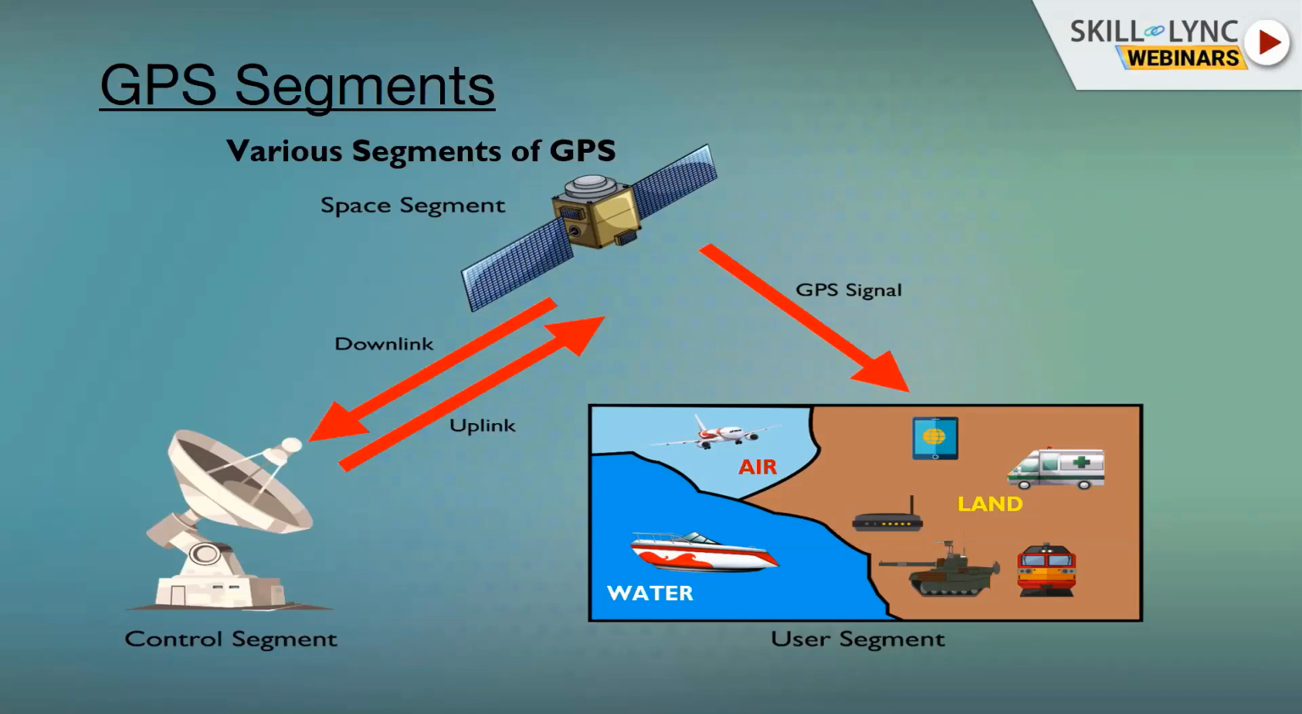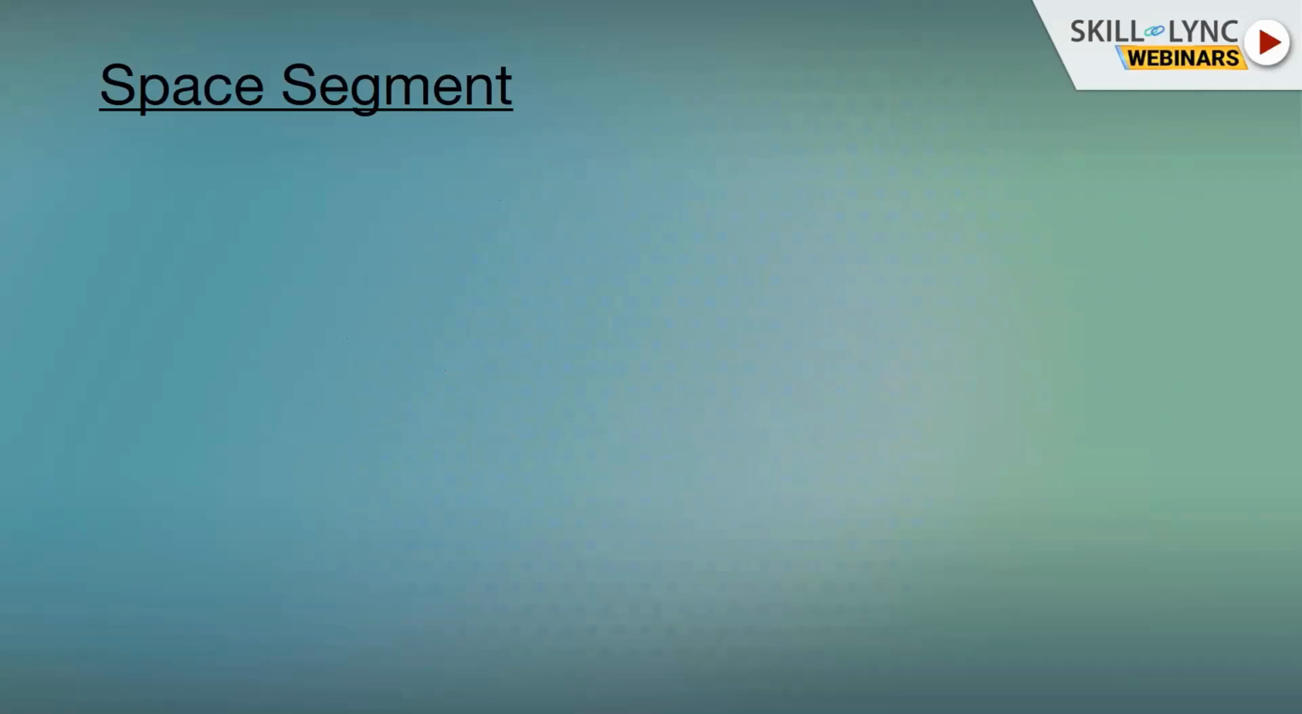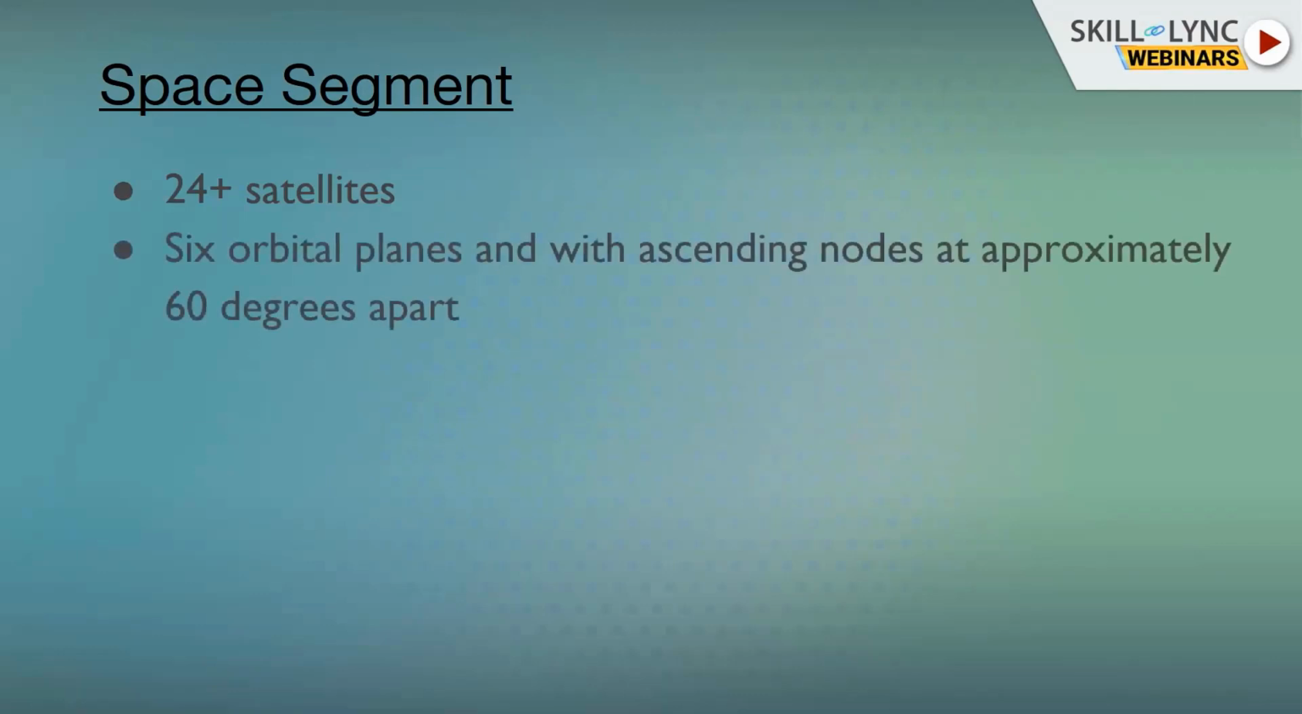I will give you a brief idea about what the space segment is and what it has, which is useful for us as a user. In the space segment, we have 24 plus satellites. Initially, when GPS was launched, there were only 24 satellites, which were the bare minimum required for positioning. But later on, a few more satellites were launched for redundancy and for better accuracy.